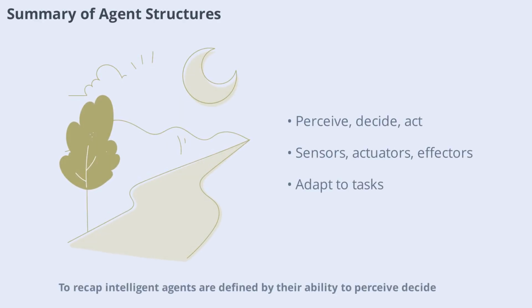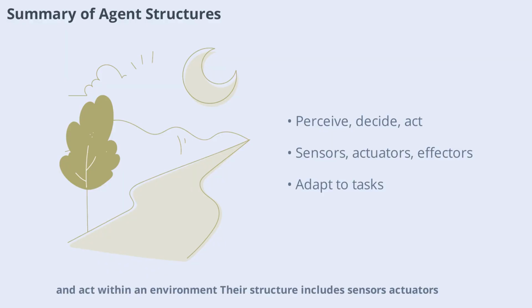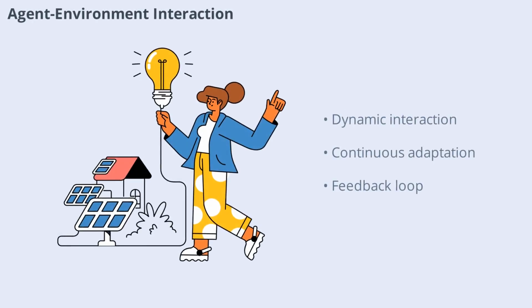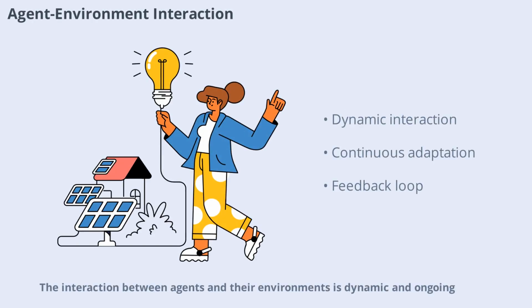To recap, intelligent agents are defined by their ability to perceive, decide, and act within an environment. Their structure includes sensors, actuators, and effectors, all working together to achieve specific objectives. By following key rules and leveraging different agent types, AI systems can tackle a wide range of tasks from simple to highly complex. The interaction between agents and their environments is dynamic and ongoing.